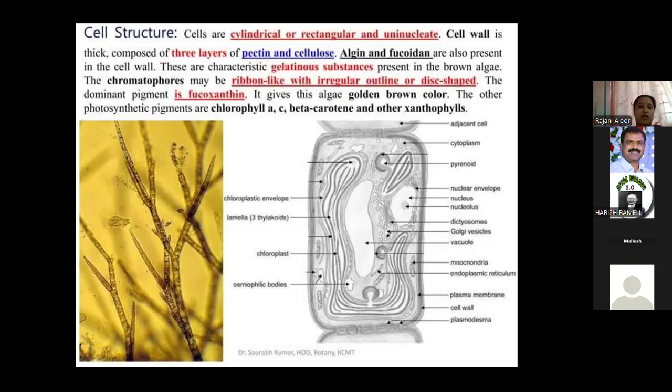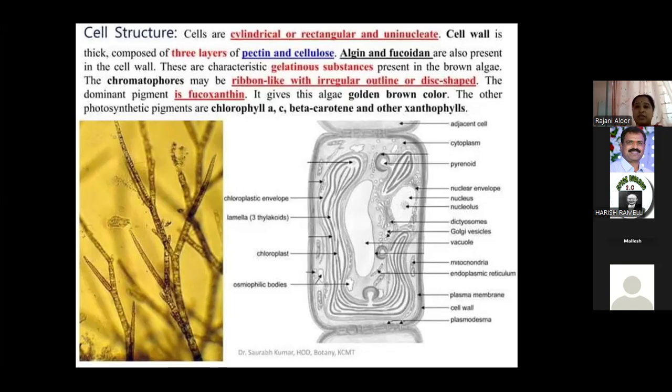And coming to the chromatophores. In the starting, I explained the Chlorophyceae member. In Volvox, all the cells have chromatophores, cup-shaped chloroplast like this. Same here also, chromatophores may be ribbon-like. This is also very important. What type of chromatophores are there? Ribbon-like with irregular outline, and disc-shaped. Both are there.